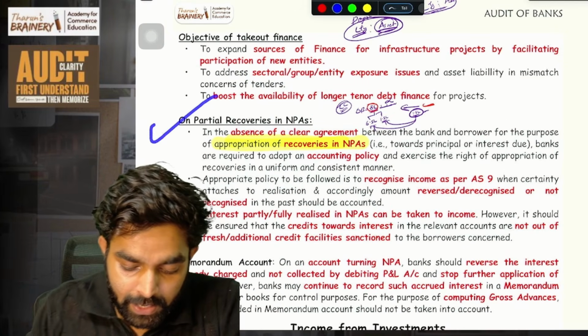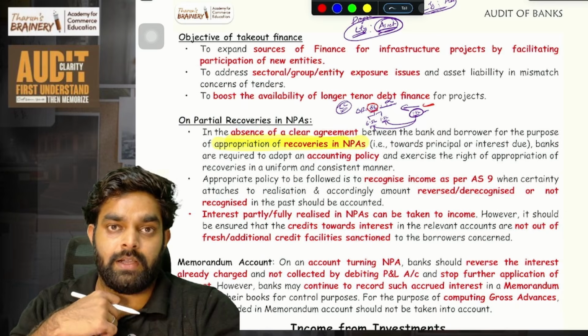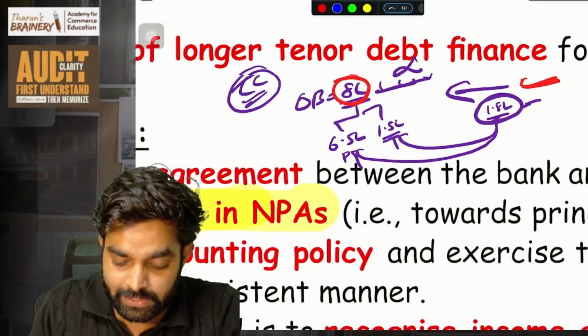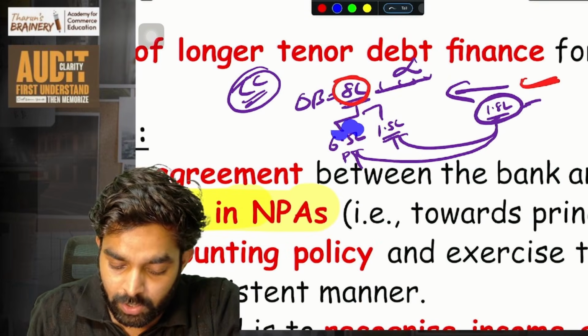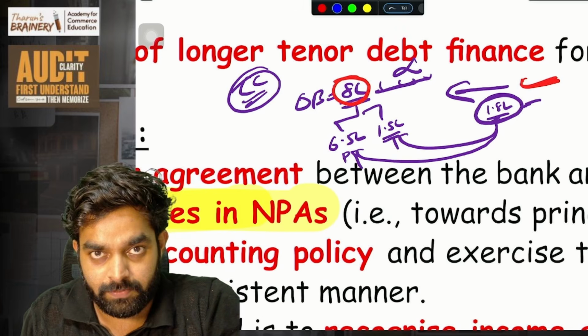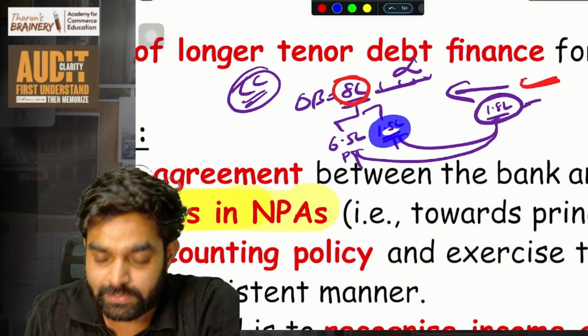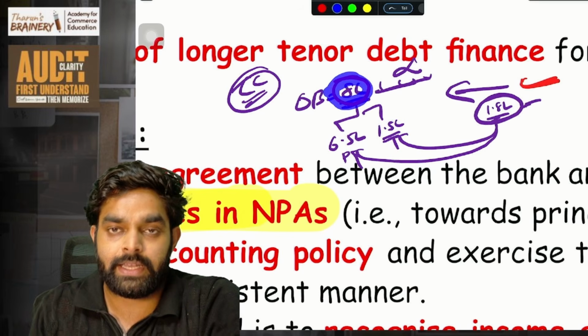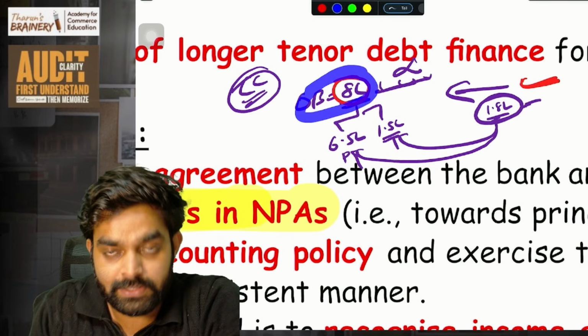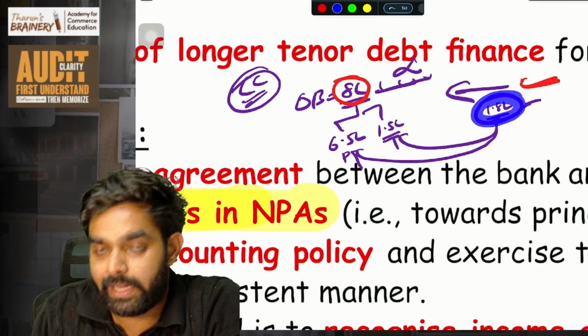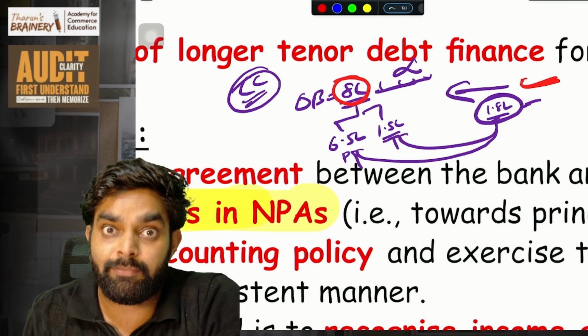So the next one is on partial recoveries of NPA. That is the partial recovery. It simply means that, let's look at this example. In total, I have taken 6.5 lakh from the bank as a loan and I have not paid anything. So the account becomes NPA and the total accumulated interest is 1.5 lakh. So the total outstanding balance is 8 lakh. So I have to pay this much, the balance is pending. But I have paid only 1.8 lakh to the bank. That is, partially I have paid some money to the bank.